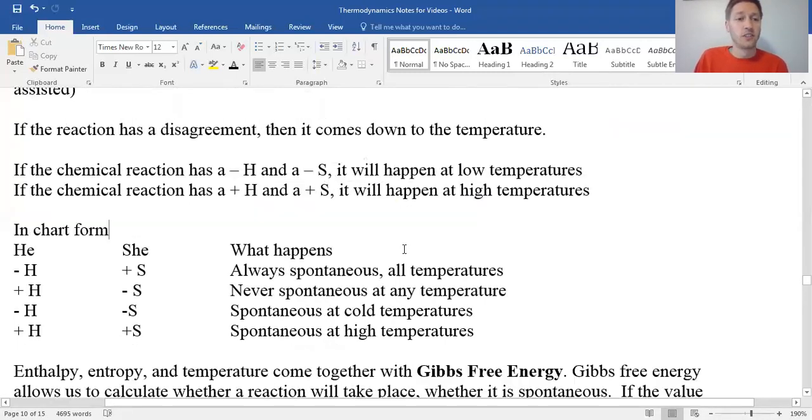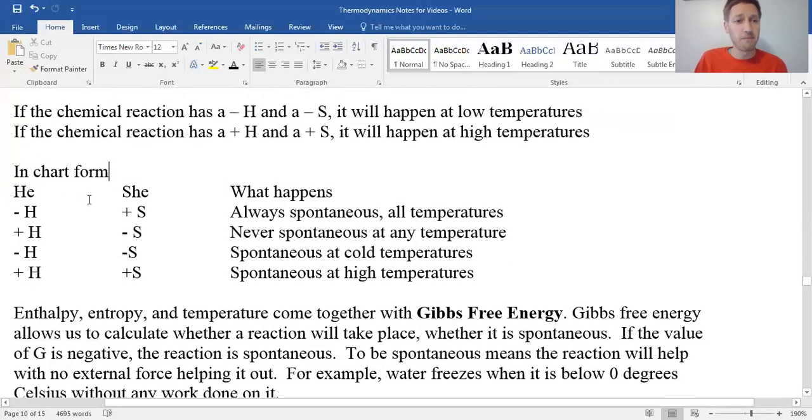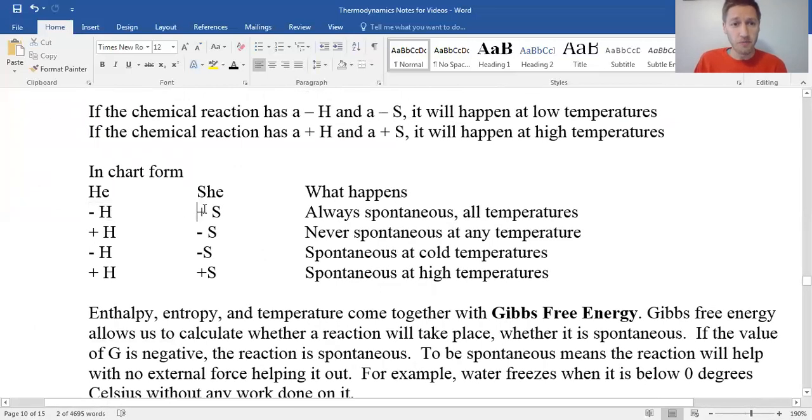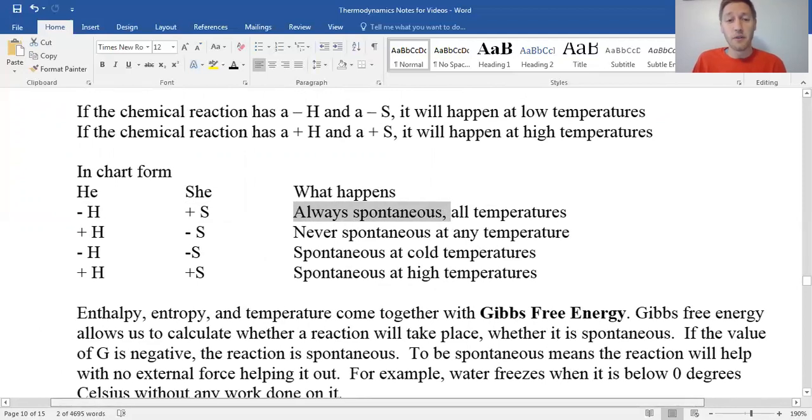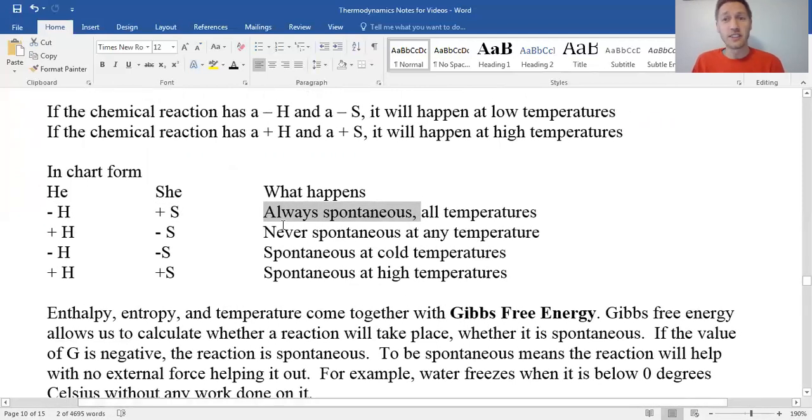Putting them all together again, sometimes I make the analogy between guys and girls in a couple. What's going on here? If he says no and she says yes, he says thumbs down, she says thumbs up, what's going to happen? It always happens. He's like, I don't know if I like that idea. And she says, I think this is a great idea. We should rearrange the kitchen this way, or I've been thinking about rearranging the living room. It's going to happen. All temperatures.